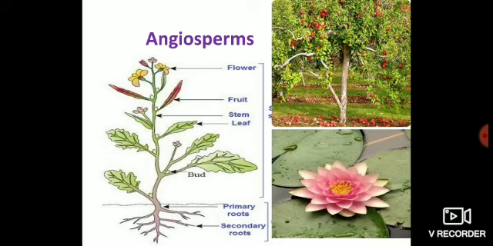Okay, and this group of plants is the most evolutionarily advanced group. They are present almost everywhere, in almost every type of habitat on planet Earth. They are represented by some 3 lakh species, and this is the largest group of plants known so far. And they occur in both terrestrial as well as aquatic habitats.